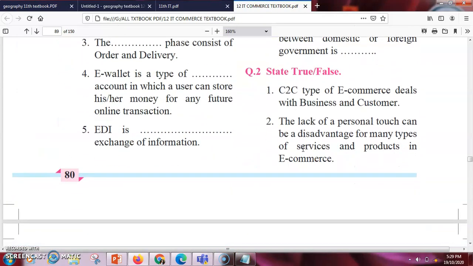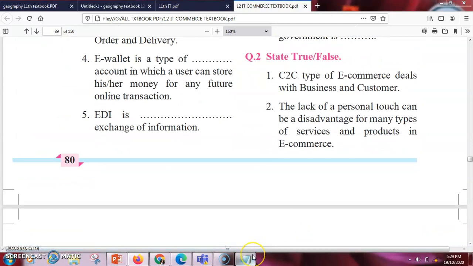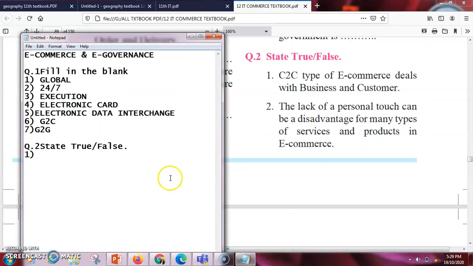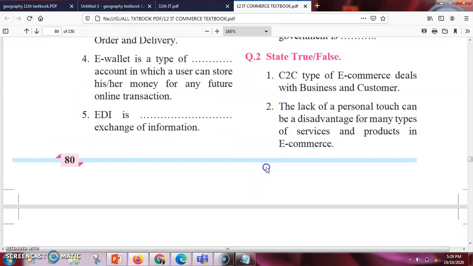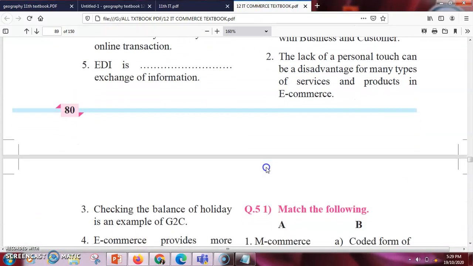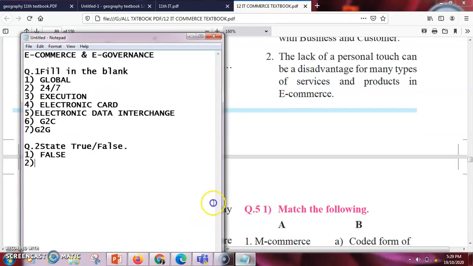Now next is true or false. The first true or false is, C2C type of e-commerce deals with business to customer. So this is totally wrong. C2C is going to deal with customer to customer. So the answer is false. Now let us go to the second part. The lack of personal touch can be a disadvantage for many types of services and products in e-commerce. Yes, so this is true.